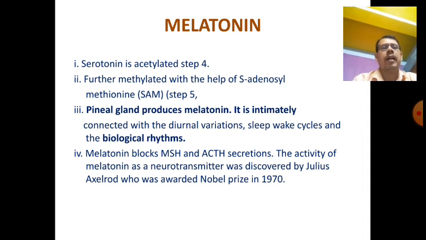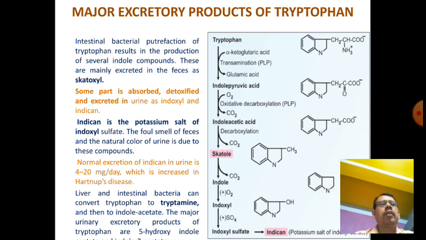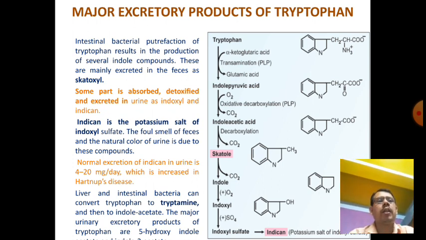The activity of melatonin as a neurotransmitter was discovered by Julius Axelrod, who was awarded the Nobel Prize in 1970. The major excretory products of tryptophan: there are many. First, tryptophan is converted to indole pyruvate, then to indole acetic acid, then indoxyl sulfate and indican. These are all metabolic products of tryptophan, and they are excreted through the urine.